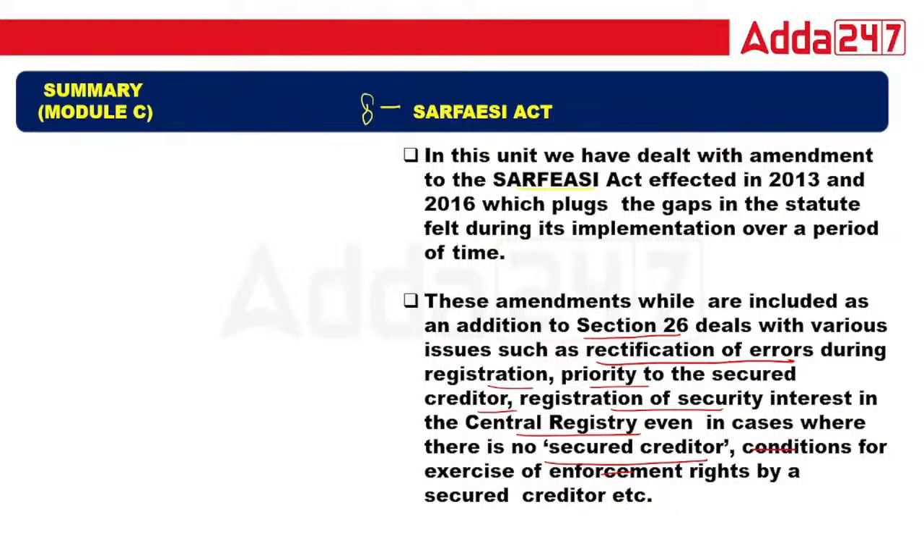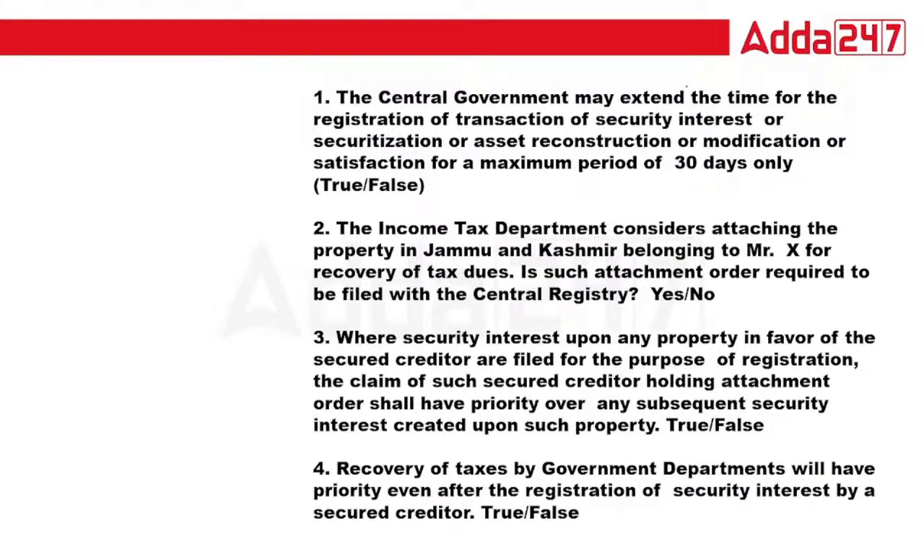It is just about the amendment that was done in 2016, in which various offence and penalty provisions have been added. Question. The central government may extend time for the registration of transaction of security interest and the securitization and asset reconstruction company modification for the maximum period of 30 days only. Extend the time for registration of transaction. 30 days only. Is that right or wrong? That is totally false.